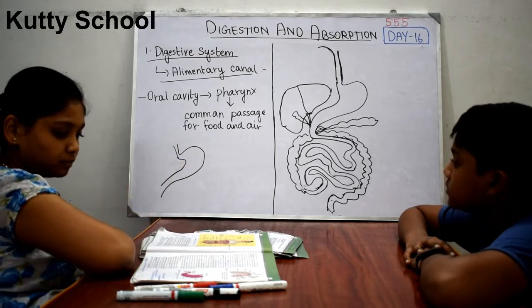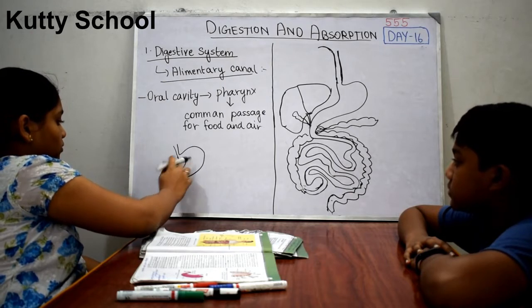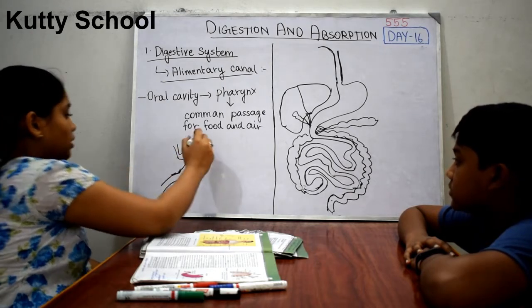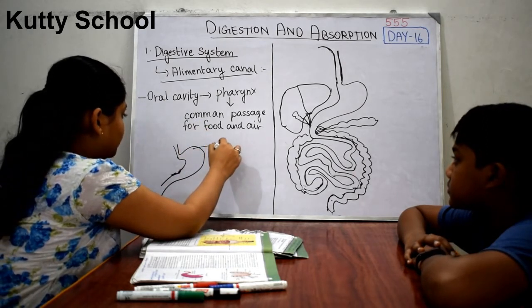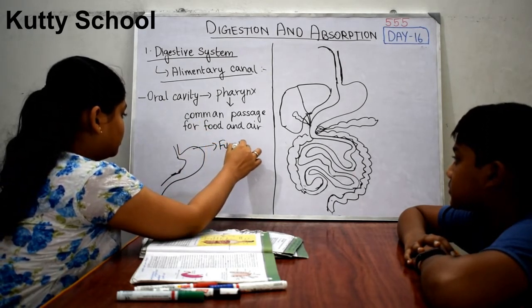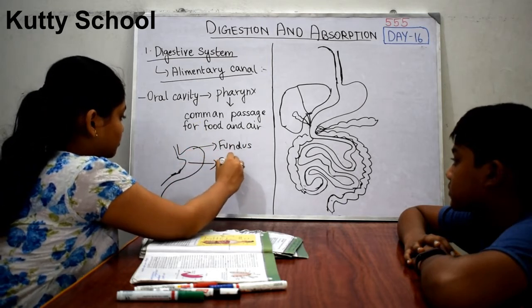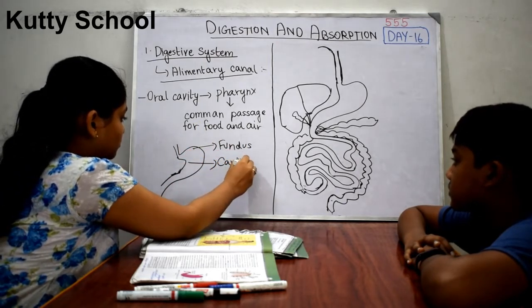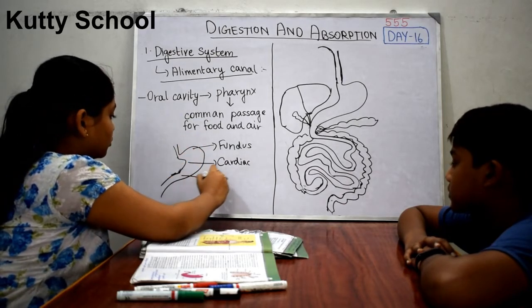Okay. So here, this one is known as the fundus, the fundic part, the cardiac portion of the stomach, and this one is the pyloric portion of the stomach.